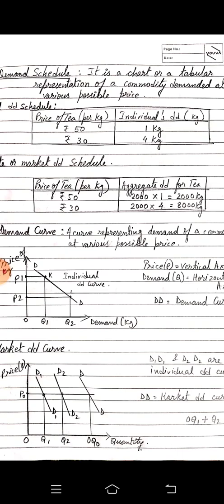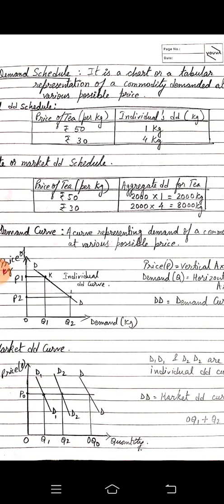When the price is 30, 2000 consumers are buying 4 kgs each, and they are consuming 8000 kilos of tea. So as we are keeping a record of more than one individual, how much they are buying, this is what we are calling a market demand schedule or aggregate market demand schedule. The schedule means a tabular representation or a representation in a chart form.